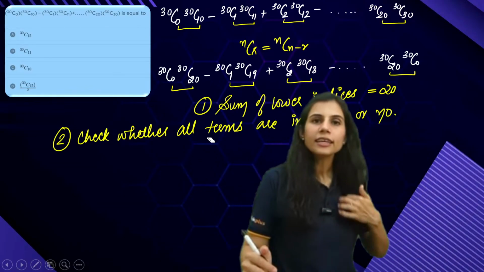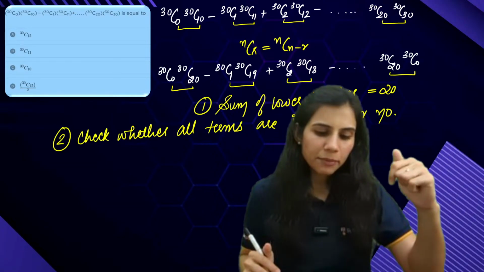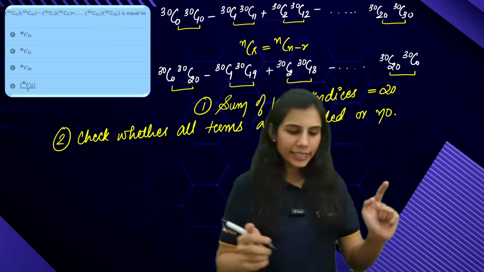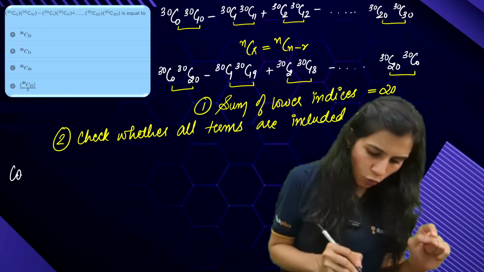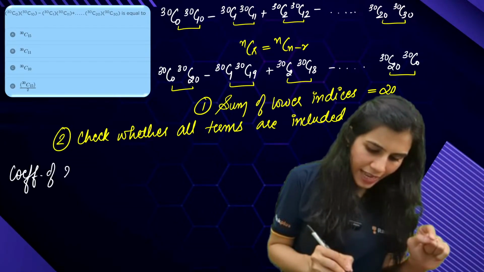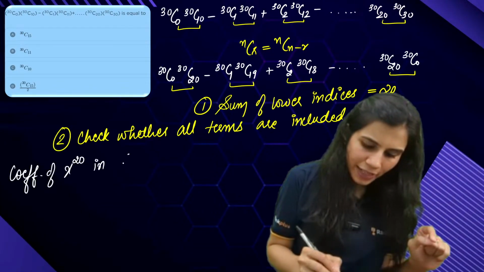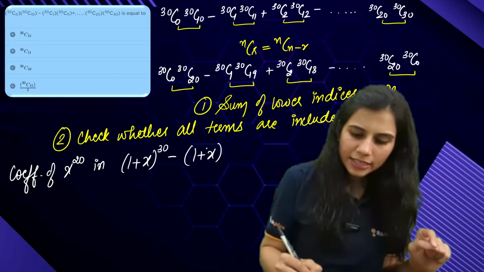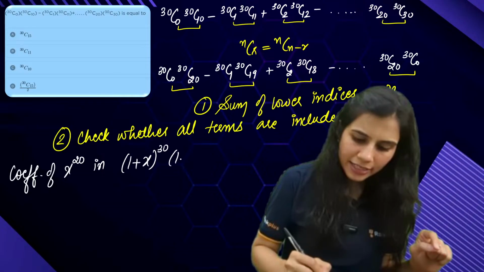What does that mean? See, 30C0 into 30C20 minus 30C1 into 30C19 and so on. The sum of lower indices throughout is 20. That means this is representing the coefficient of x^20 in which expansion? (1 + x)^30 times (1 - x)^30, that is, [(1 + x)(1 - x)]^30.